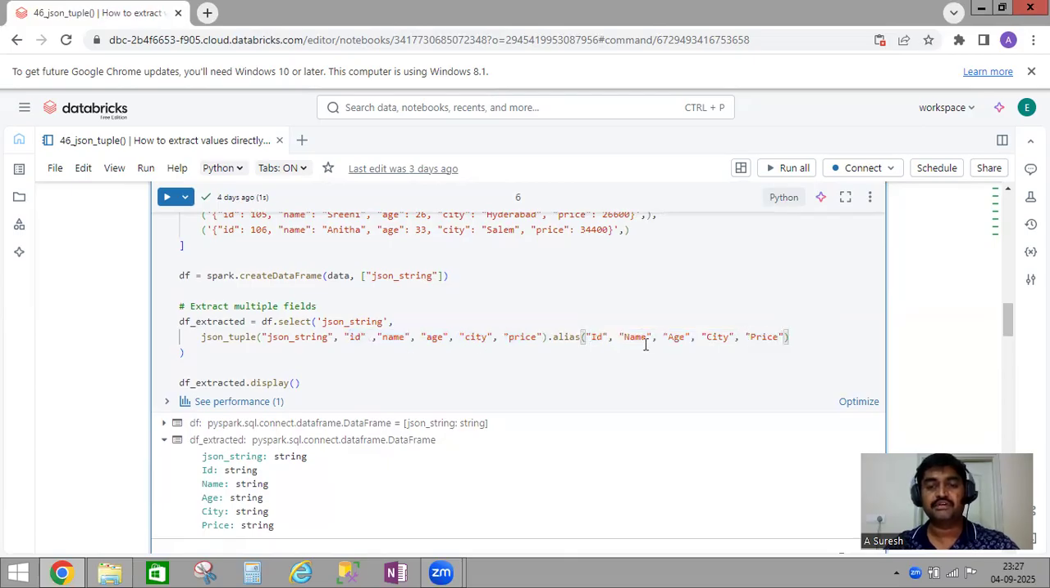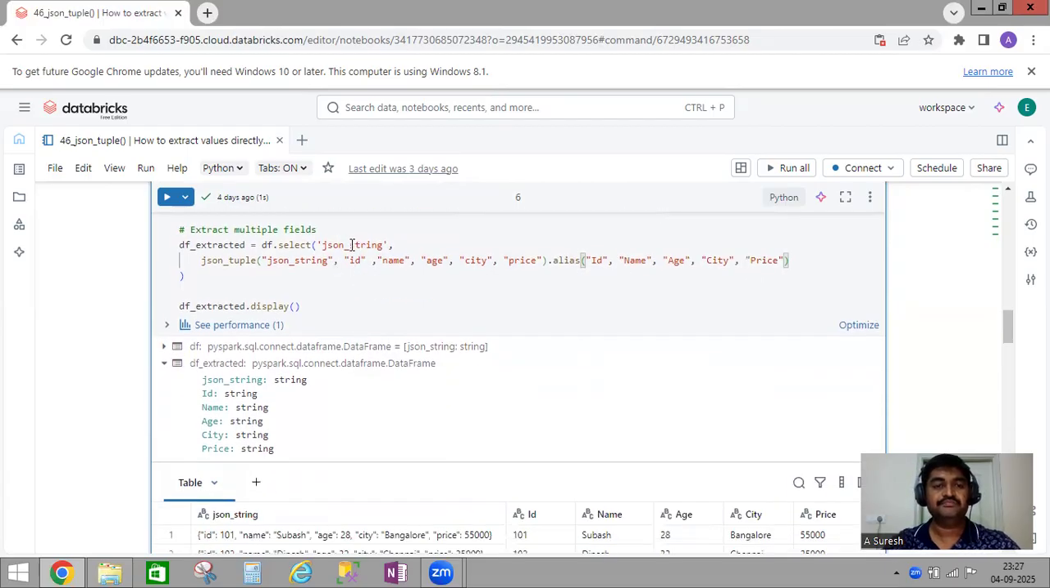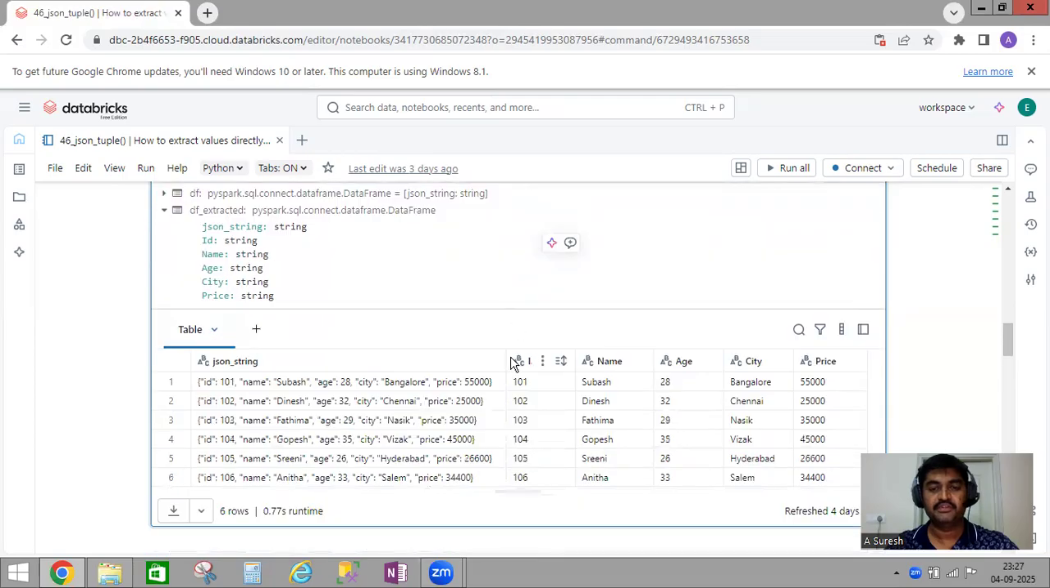So if this count is not matching, then it will throw an error. Now, by using json_tuple, I'm going to extract these columns. See here, all 5 columns I'm extracting. If you see ID, we'll get 1, 2, 3 up to 6. Next, Subhash, Dinesh, Fatima, Gopesh. And age 28, 32, 29. And in a similar way city and price. So we'll extract like this.